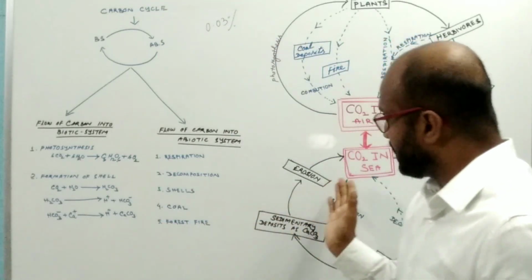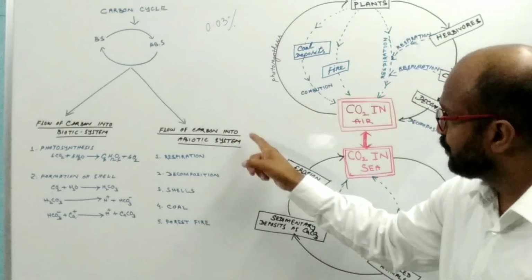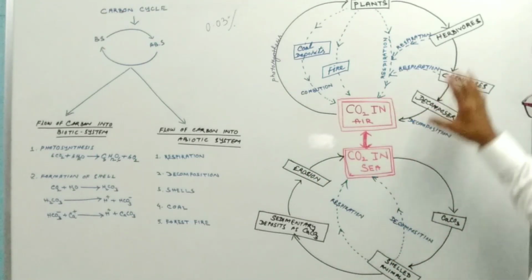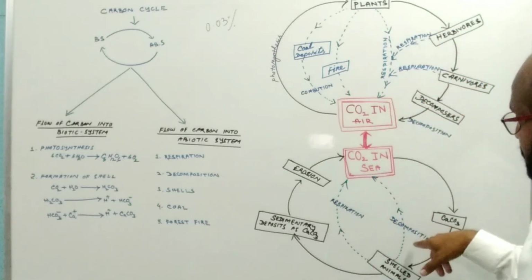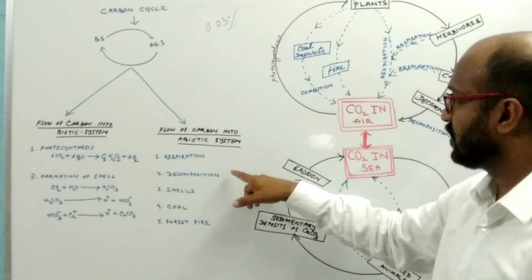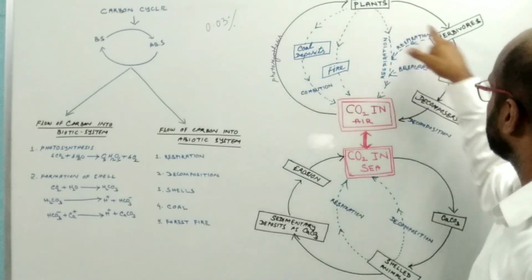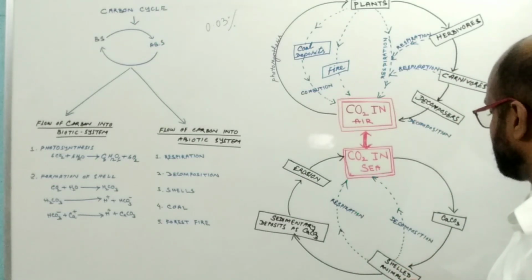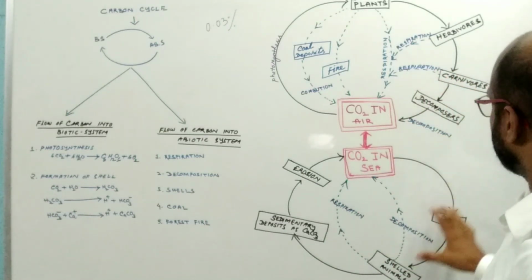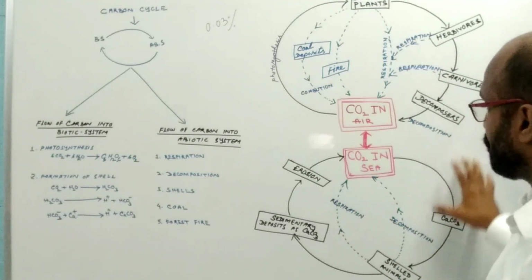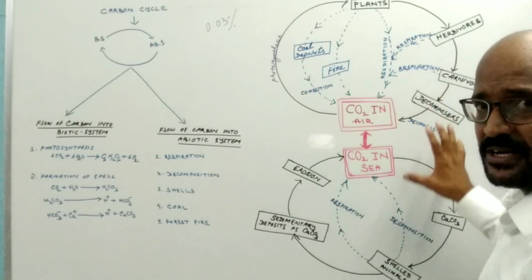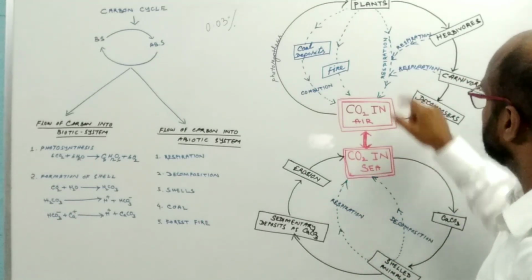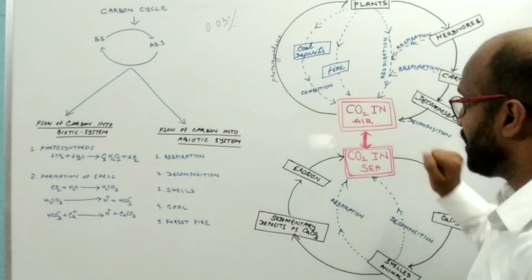So here we are discussing how carbon flows into the abiotic system. One is respiration: by the respiration of plants as well as animals, carbon is released into the abiotic system. Another is decomposition. So these are the plants and the animals. After the death of the plants and the animals, as well as the shelled animals in the sea, all become food of the decomposers, and by the decomposition process, the complex food matter converts into a simpler form and releases carbon dioxide into the abiotic system from the plant body as well as the animal body.